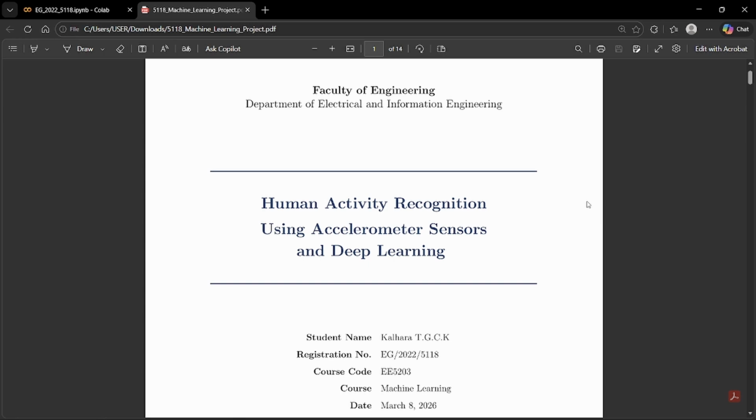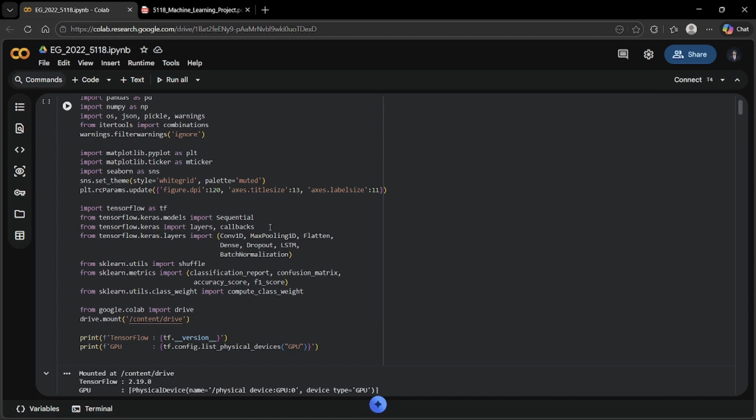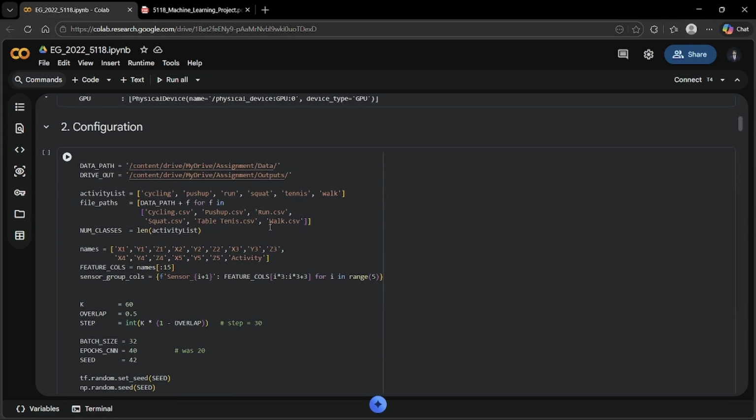The project classifies 6 activities: cycling, push-up, run, squat, table tennis and walk. Each activity has its own CSV file. The sensor data has 15 channels: 3 axes from 5 body-worn devices sampled at 40 Hz. I set the window size to 60 samples, which equals 1.5 seconds of data.